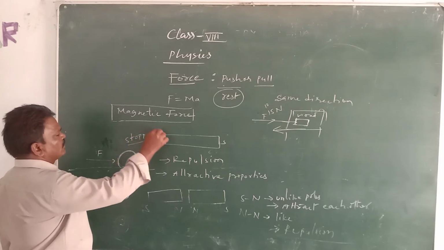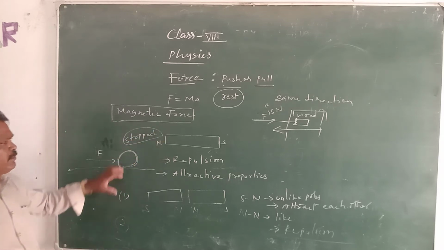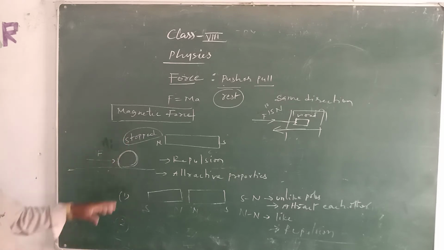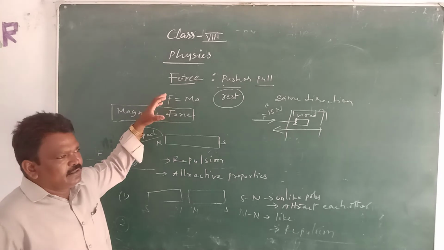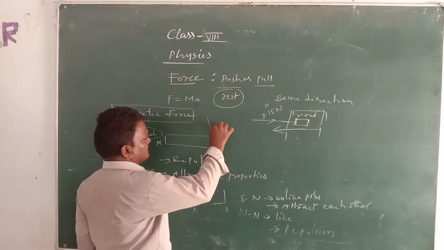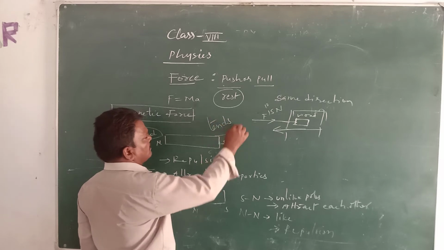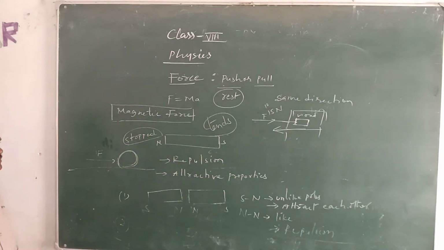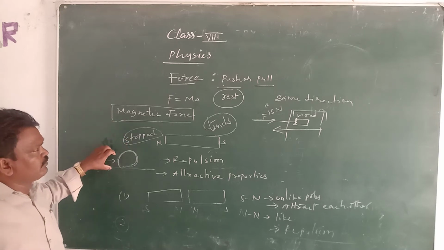That means you can bring it to the resting position. That's why we say force tends to change. Tends means having the capacity to change the state of rest or uniform motion of the body.